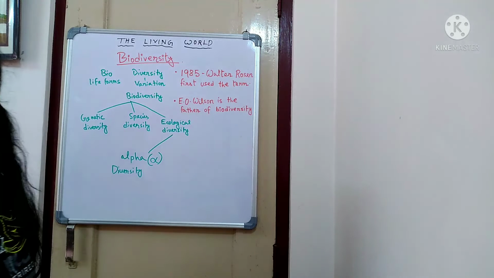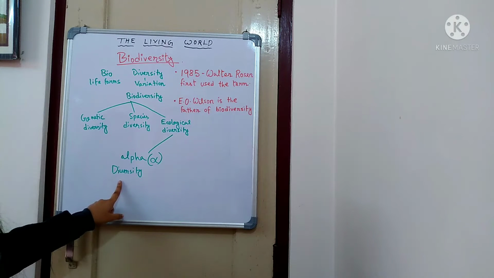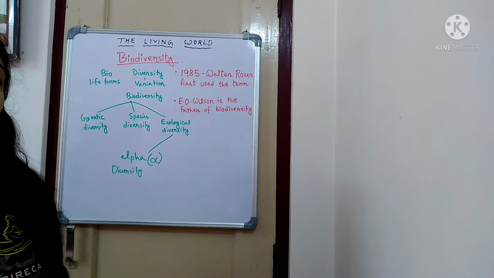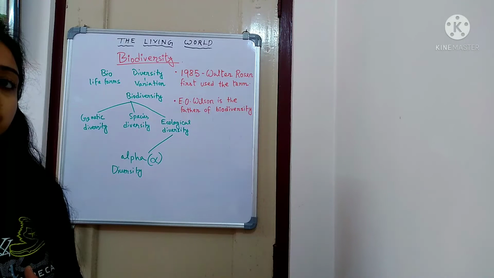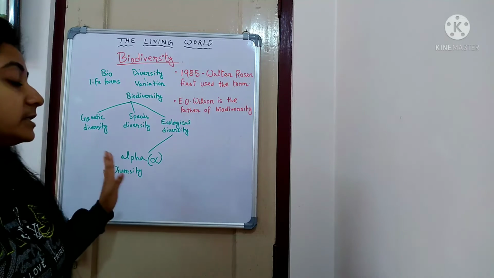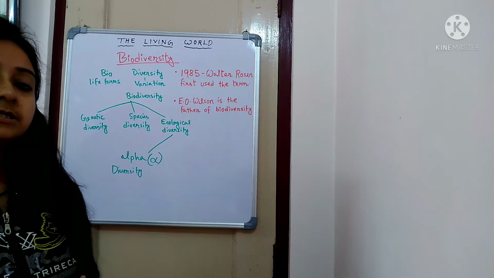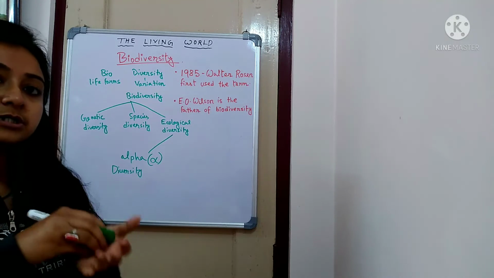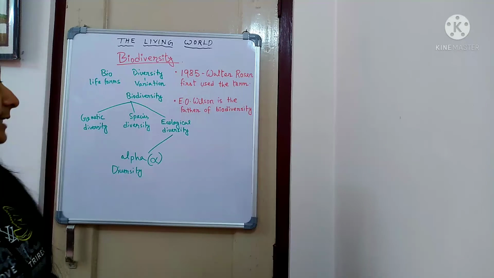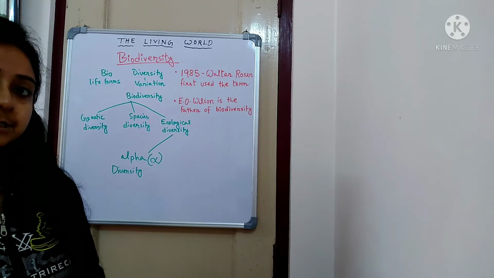What is this alpha diversity? This alpha diversity represents the organisms or the individuals present in one particular geographic location. That is from a very small aspect. When we are talking about alpha diversity, that means for a particular region or a particular location, then this is about the alpha diversity.